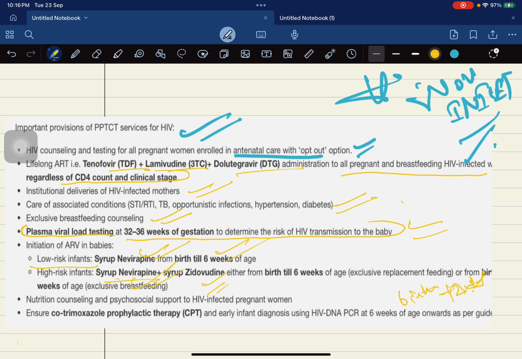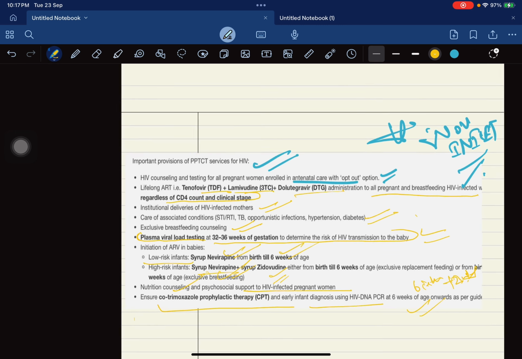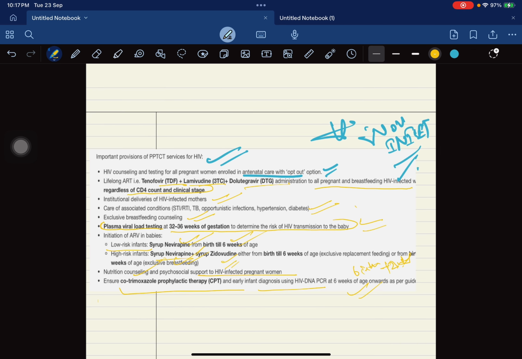Okay. Then nutritional counseling is also included in this act, and psychosocial support to the HIV infected pregnant women. Ensure cotrimoxazole prophylactic therapy and early infant diagnosis using HIV DNA PCR at 6 weeks of age onwards as per the guidelines. So this is all about this topic, and this is a star topic and very important for the